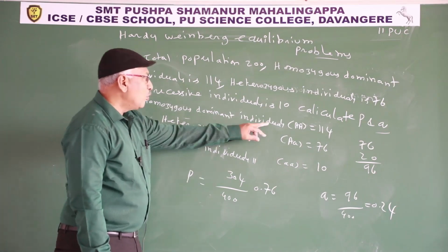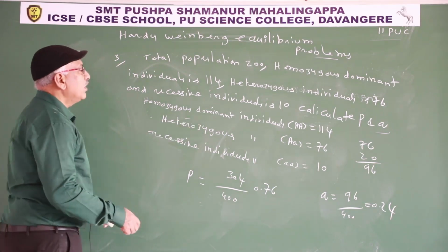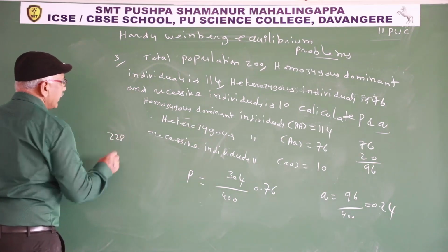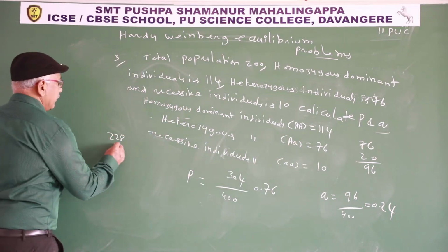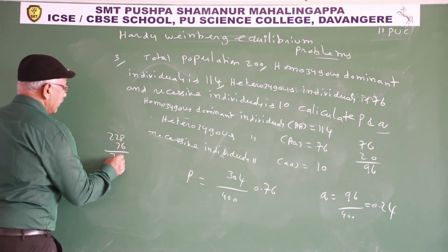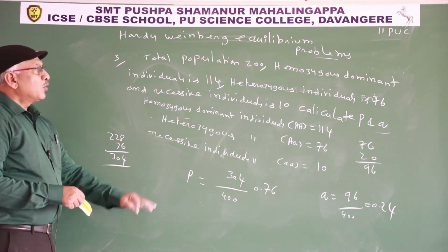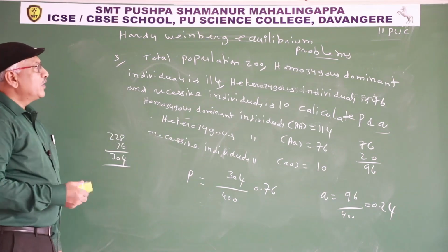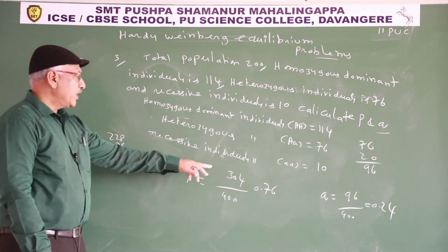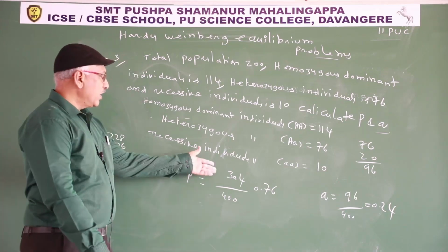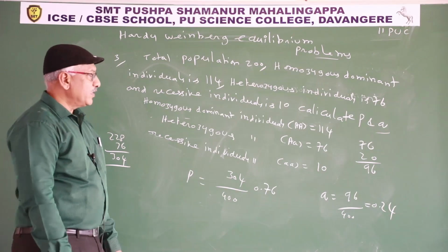So each homozygous dominant individual contains 2 capital A. In 114, 228 capital A alleles are present. Each heterozygous contains 1 capital A, so plus 76, 304. Total capital A alleles 304. Total alleles for this character in the population, 2 into 200, 400. So 304 capital A alleles out of total alleles. 304 by 400. So the frequency of P is 0.76.